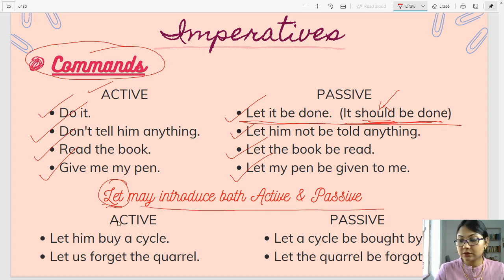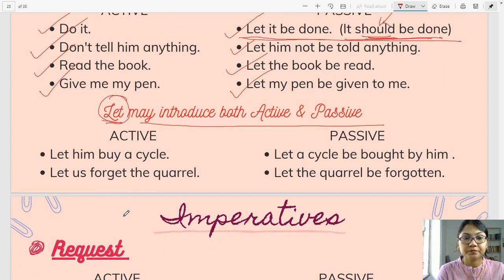In that case, let's move on a little bit. In active, let him buy a cycle. It's active, but it has let. So what will be the passive of that? Let a cycle be bought by him. Be bought. Okay.